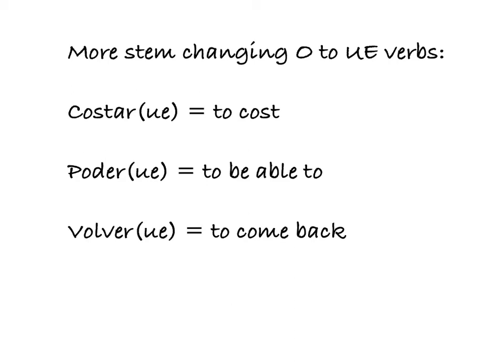Our next verb that we're going to look at is poder. This verb you've been using since the very beginning of Spanish 1 in August when you said puedo ir al baño. So this verb means to be able to. It's most often used with an infinitive after it. And it looks something like this.